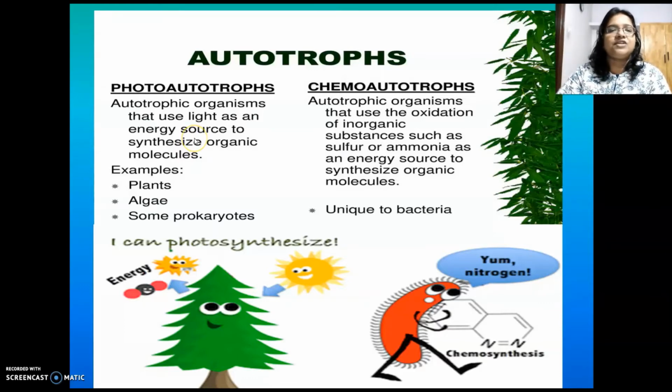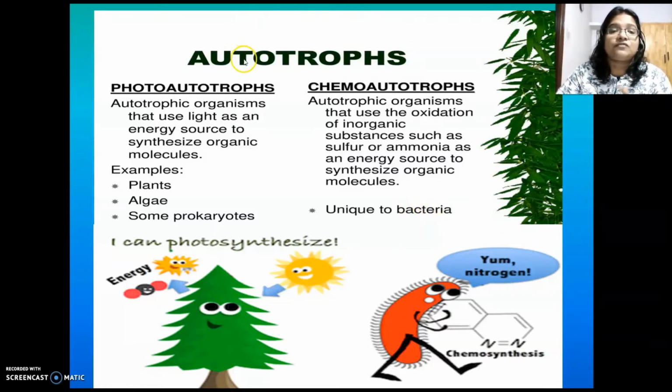So autotrophs that depend on light as a source of energy, those organisms are called photoautotrophs. Whereas, as I told you earlier, chemoautotrophs derive energy for the synthesis of food from some chemicals like sulfur, ammonia, etc. They use those materials as a source of energy to synthesize food. And nitrogen fixing bacteria and others are examples of that.